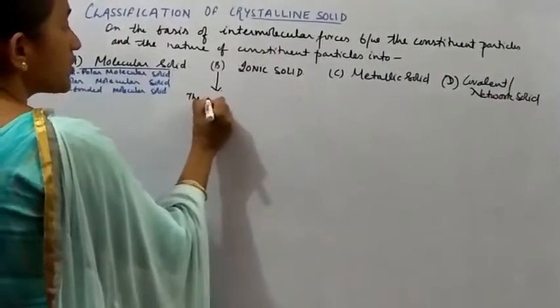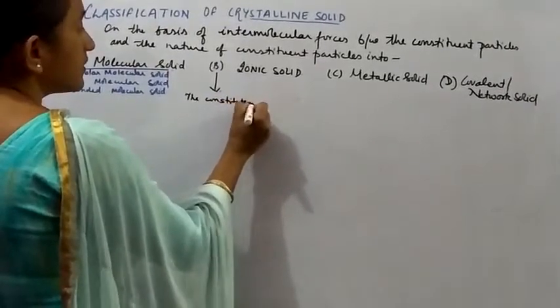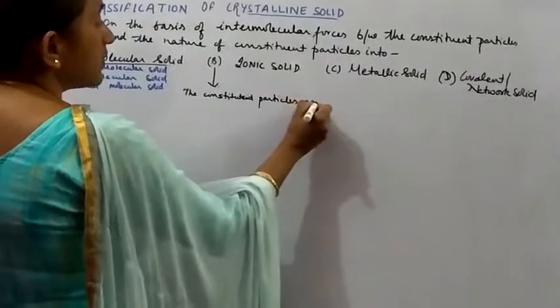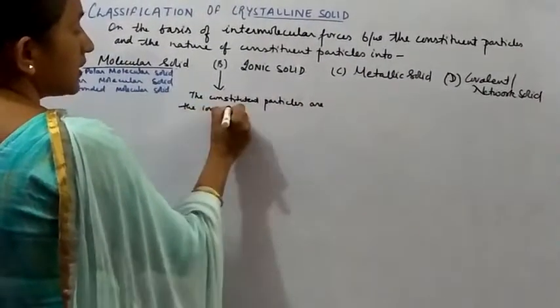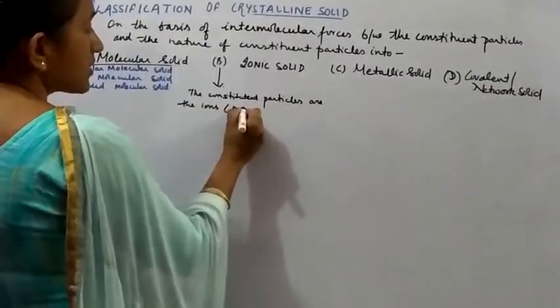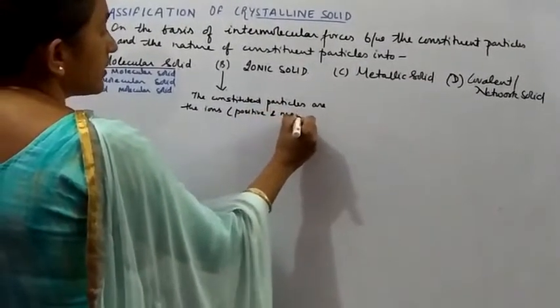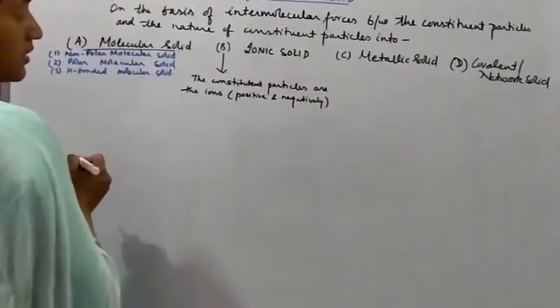the constituent particles are the ions, that is positively charged and negatively charged ions, right?